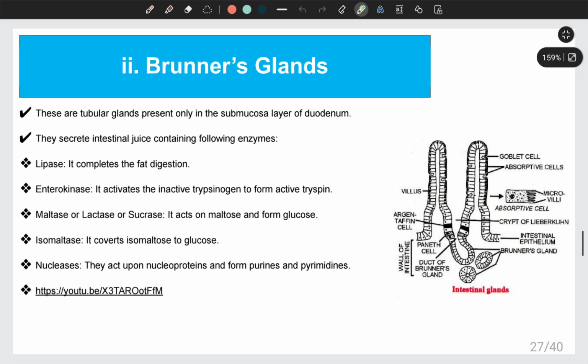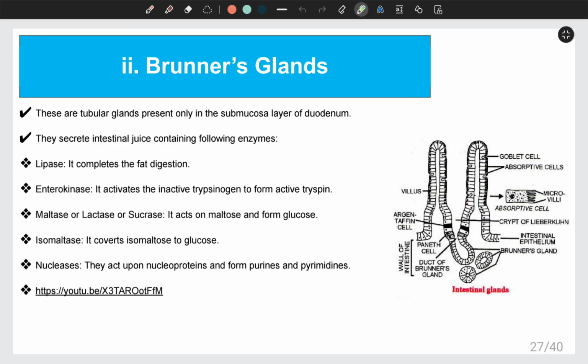Now the next gland present in the intestinal glands is Brunner's gland that you can see here. These are tubular glands present only in the submucosal layer of the duodenum. Submucosa means below the mucosal layer, and it secretes intestinal juice, which contains different enzymes like lipase, enterokinase, maltase, lactase, sucrase, isomaltase, and nucleases. So these enzymes help to digest different nutrients. Like lipase, it helps to digest fat, and the digestion of fat started in the stomach, but it was a weak enzyme in the stomach.